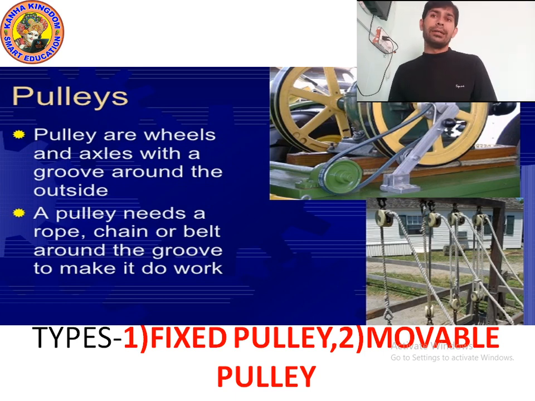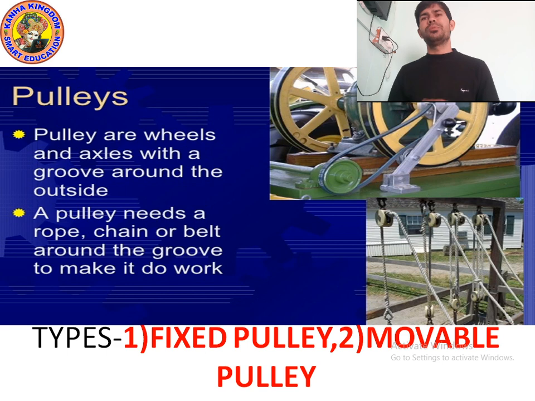Okay, and it is also found to draw the water from the well, yes, to pull the water.